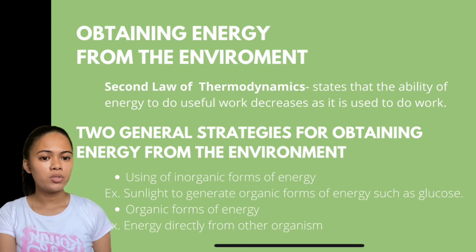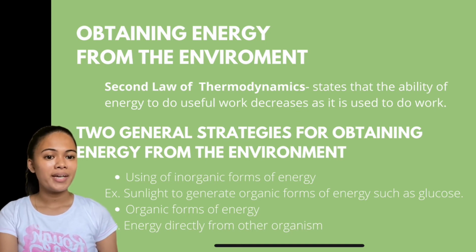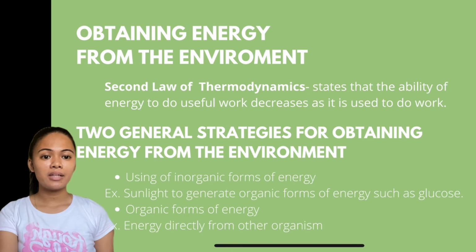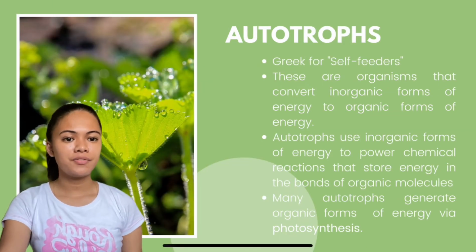First, we have the use of inorganic forms of energy such as sunlight to generate organic forms of energy such as glucose. Next, we have the use of organic forms of energy, for example energy directly from other organisms. Autotrophs mean self-feeders.